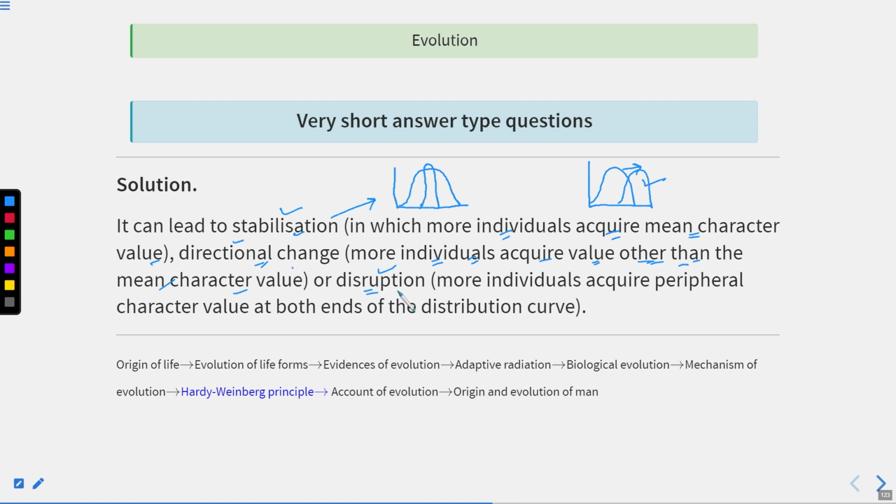And what happens in disruptive selection? More individuals acquire peripheral characteristics. So here the intermediate phenotype is not selected, but the extremes. If this was the initial population, you can see at the periphery, at the extremes, these individuals will be selected. So this is disruptive selection. This is directional and this is stabilizing.